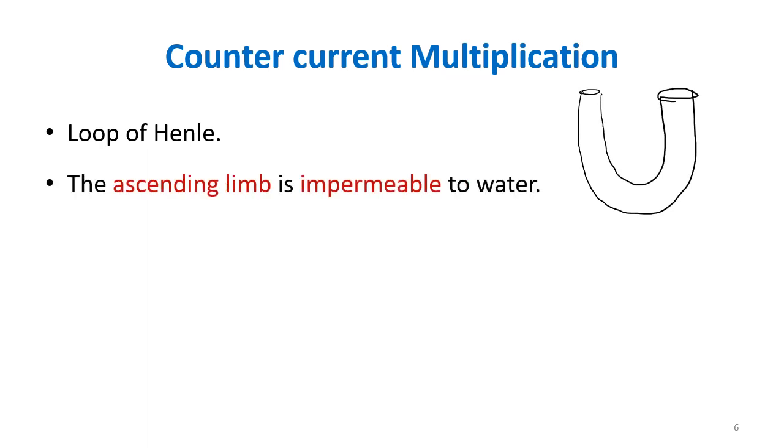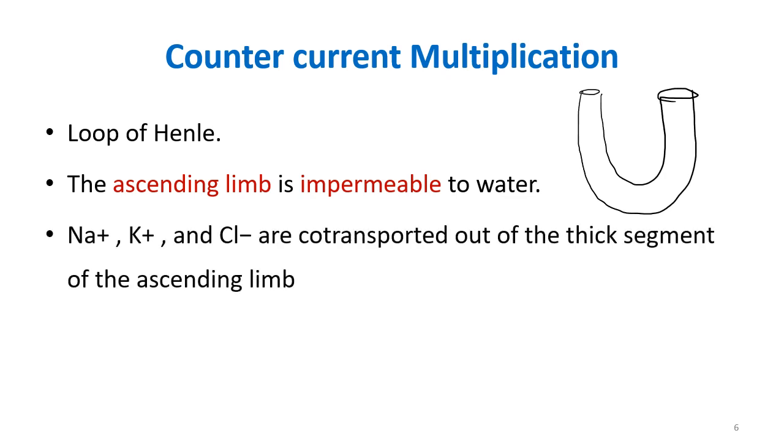Now this thick ascending limb is impermeable to water, but it is permeable to solutes. You can write that there are transporters present on the thick ascending limb which transport the solutes from the thick ascending limb into the interstitium, called the sodium potassium 2 chloride cotransporter. With the help of this transporter, sodium, potassium and chloride are transported out of the thick segment of the ascending limb.